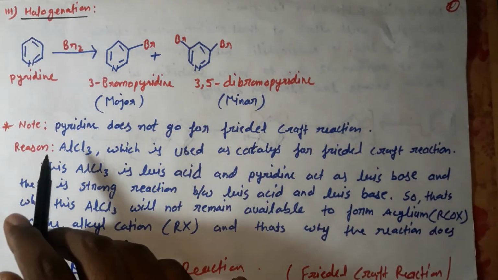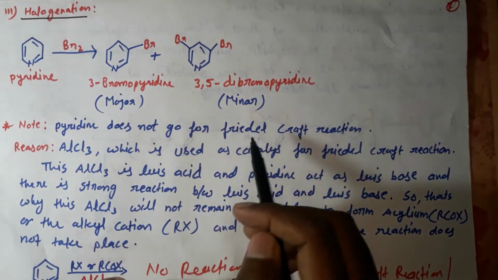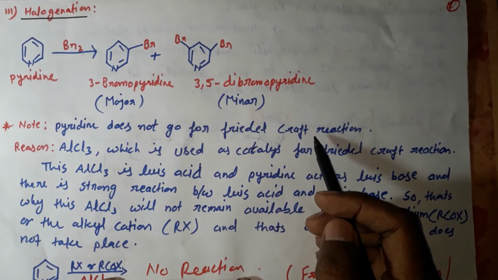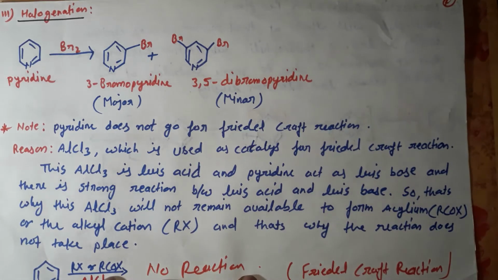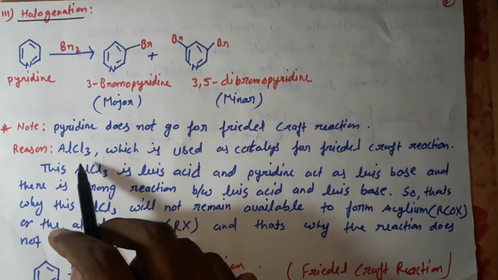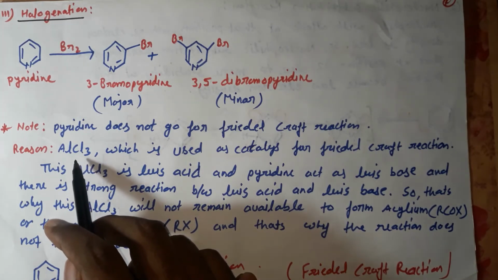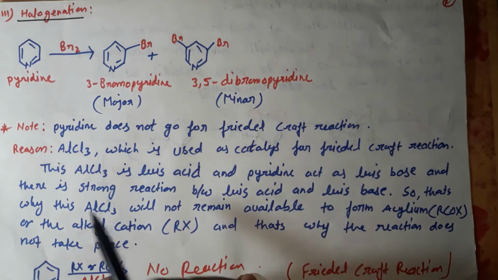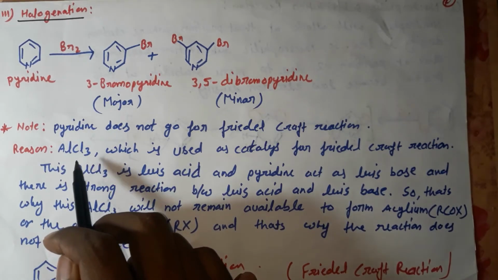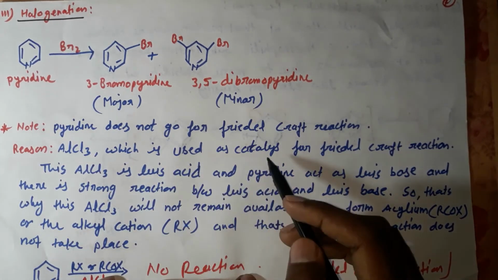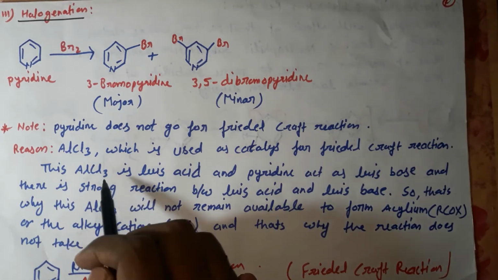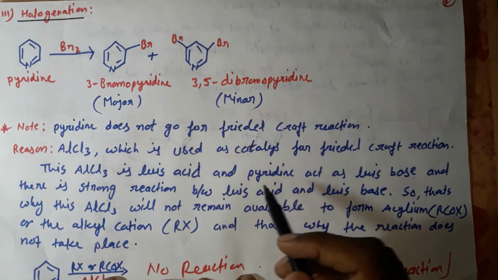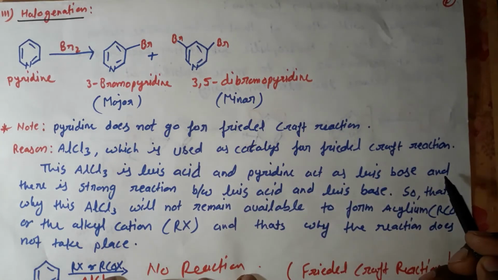Note that pyridine does not undergo the Friedel-Crafts reaction. The reason is that AlCl3, aluminum trichloride, is a Lewis acid, which is used as a catalyst for the Friedel-Crafts reaction, and pyridine acts as a Lewis base.